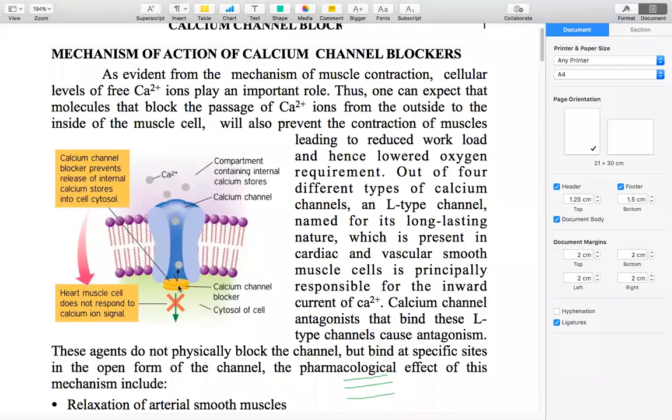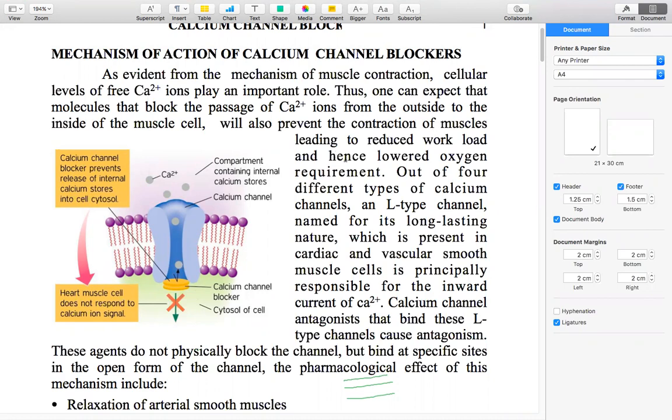Now that is the meaning of this entire paragraph. It is evident from the mechanism of muscle contraction that the cellular levels of free calcium ions play an important role. So if we block the passage of these calcium ions from outside to the inside of the muscle cell, we can prevent the contraction of the muscles.